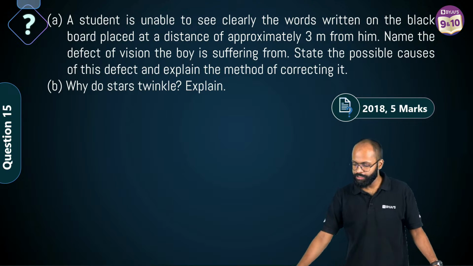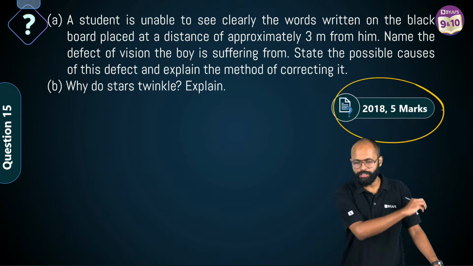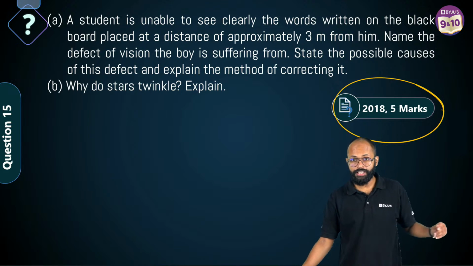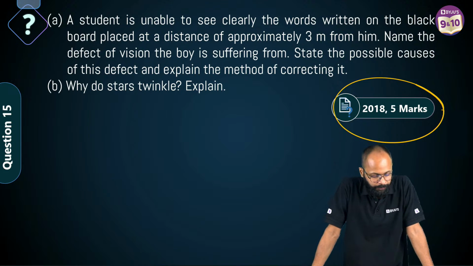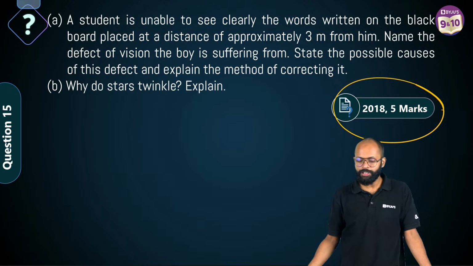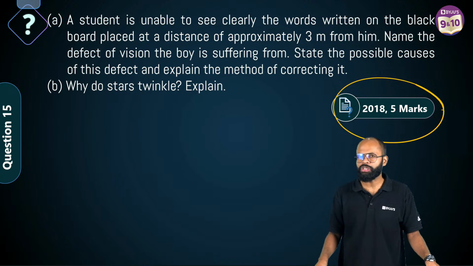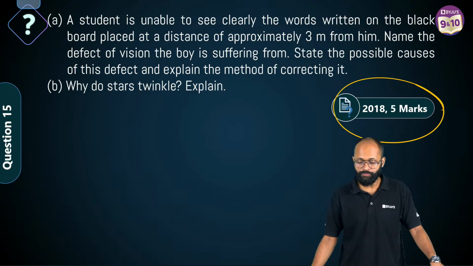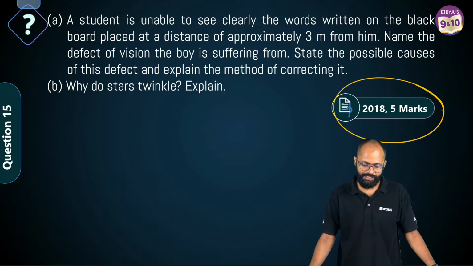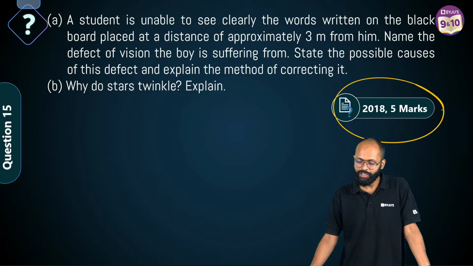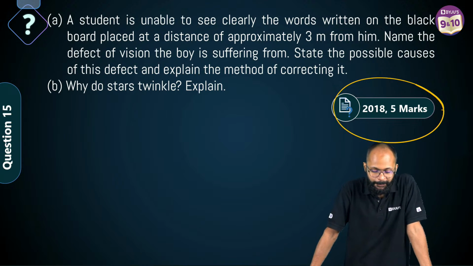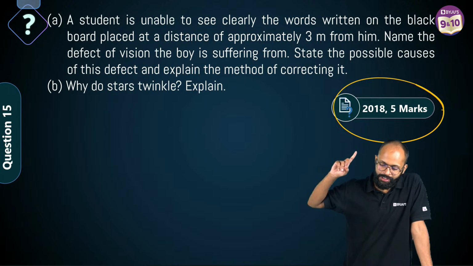Right? Question 15. 2018 5 marker question. Come on. A student is unable to see clearly the words written on the blackboard placed at a distance of approximately 3 meters from him. Name the defect of vision the boy is suffering from and state the possible causes of this defect and explain the method of correcting it. 5 number का question है. First of all, tell me what is the defect?